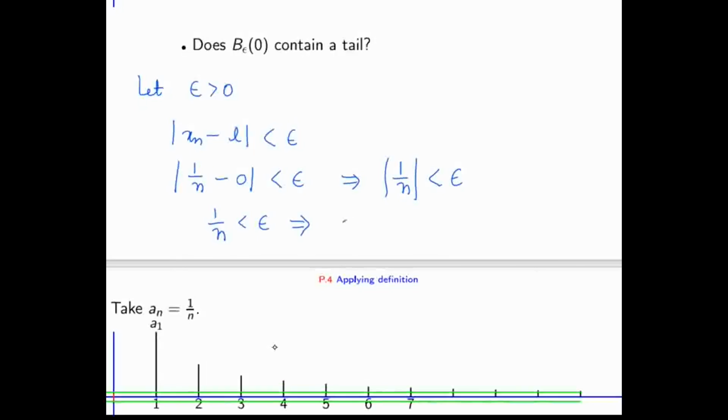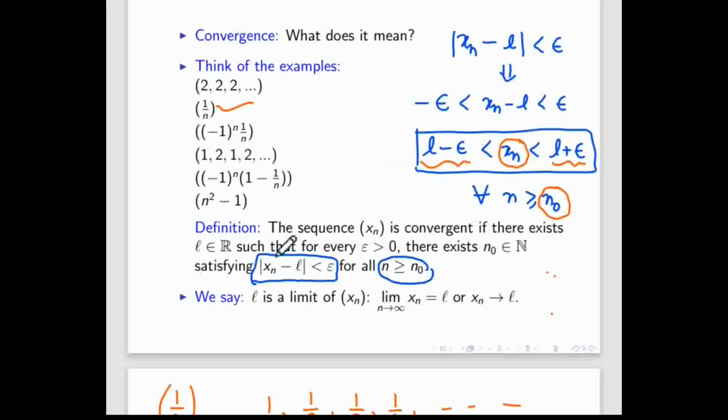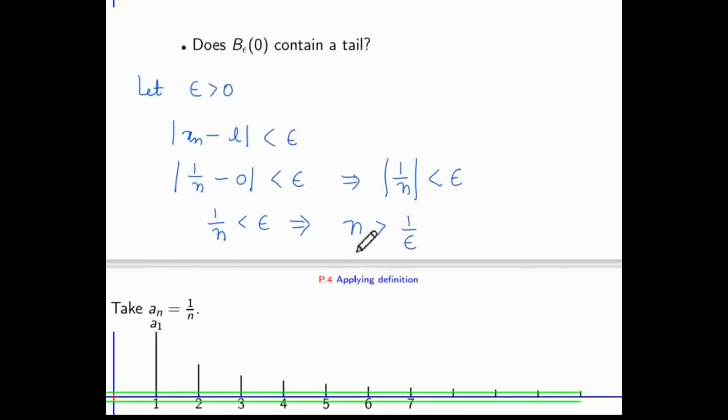So from here, what is the value of n? Can we say that n is bigger than 1 by epsilon? Yes, sir. So now I am going back to the definition. This condition will be satisfied for all n greater than n0, and here it is written there exists a natural number. So for such type of problem of sequence, you have to find that natural number. There exists a natural number n0 such that for all n bigger than n0, this condition must be satisfied. So whenever we choose n bigger than 1 by epsilon, for every epsilon it will work. So I got a general condition on n. Whenever we choose natural number n bigger than 1 by epsilon, then that will work.